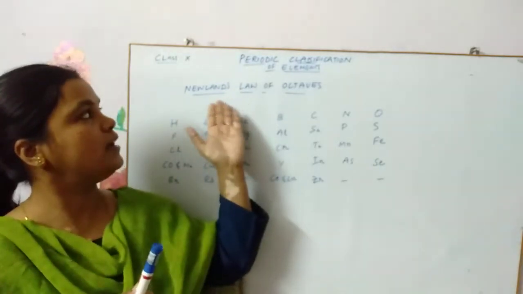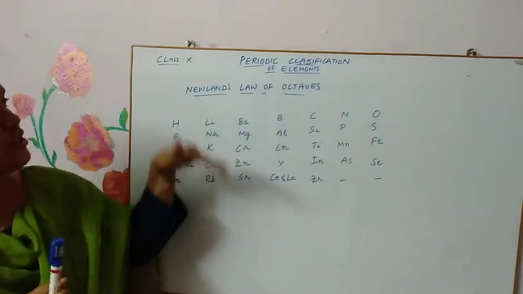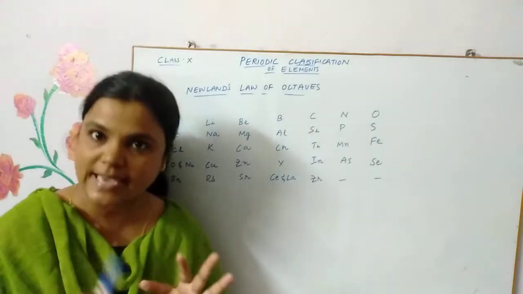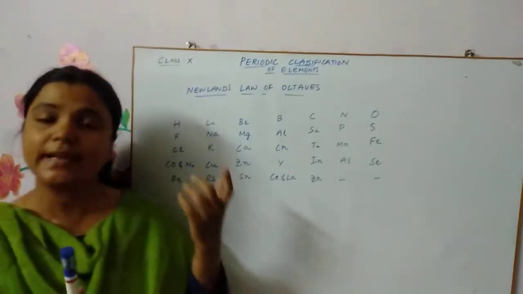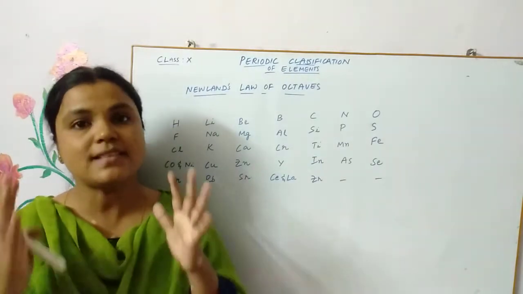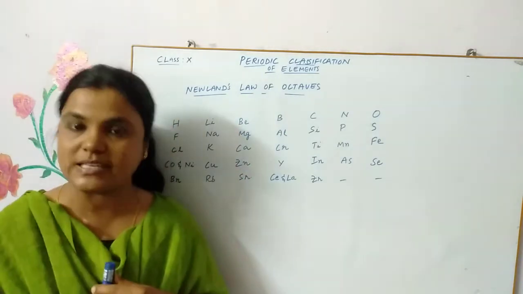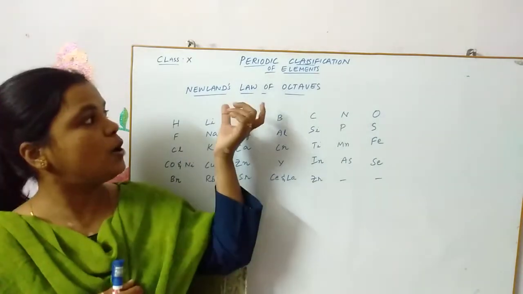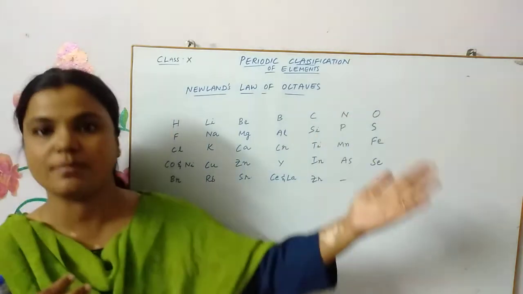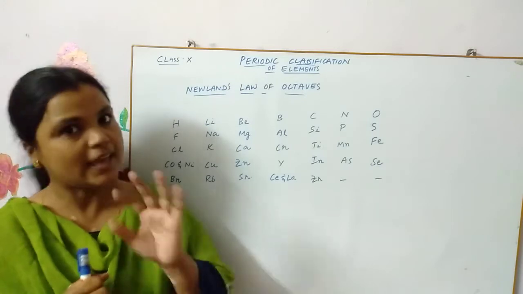In a similar manner, another scientist, Newlands, postulated another law, which is called the law of octaves. According to him, he also found that there is a relationship between the atomic masses of the elements and their chemical and physical properties. So he also arranged all the elements in the order of increasing atomic masses, and he found one peculiar, strange thing about the elements.